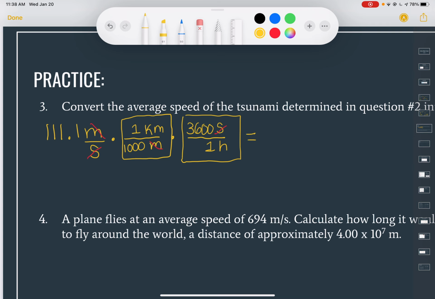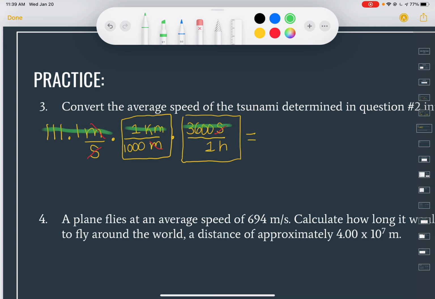Now all we've got to do is multiply across the top, multiply across the bottom, and then divide. So on my calculator, I'm going to put 111.1 multiplied by, just to show you what I'm doing here, we're taking this number, multiplied by this number, multiplied by this number. So we're multiplying it by 1. You probably don't need to do that because you know it's not going to change the number. But we do need to multiply it by 3,600.